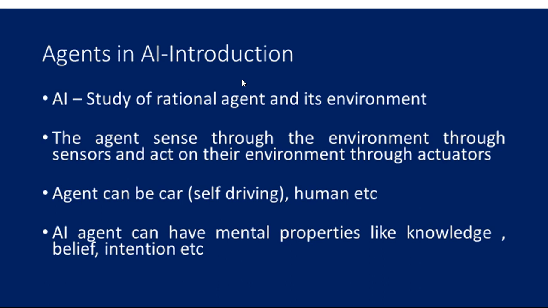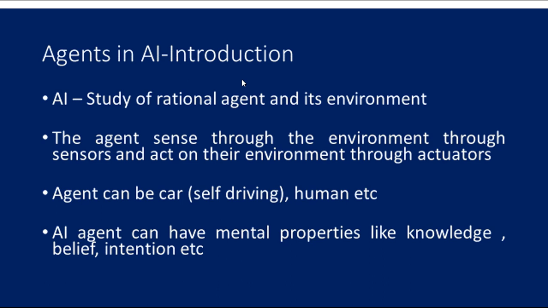An example we can give is self-driving. So without a human, an agent or a machine is able to drive a car, right? That can be taken as an example for an agent. An agent can have mental properties like knowledge, belief, intention, etc. So it has some properties like knowledge, belief. It has knowledge like a human.